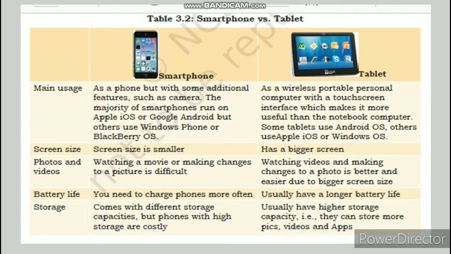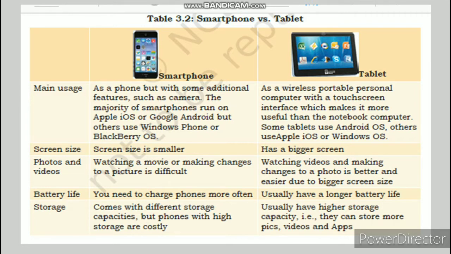On the other hand, a tablet is a wireless portable personal computer with a touch screen interface, which makes it more useful than the notebook computer. Some tablets use Android operating system, others use Apple iOS or Windows operating system. Screen size. The smartphone screen size is smaller and the tablet has a bigger screen.